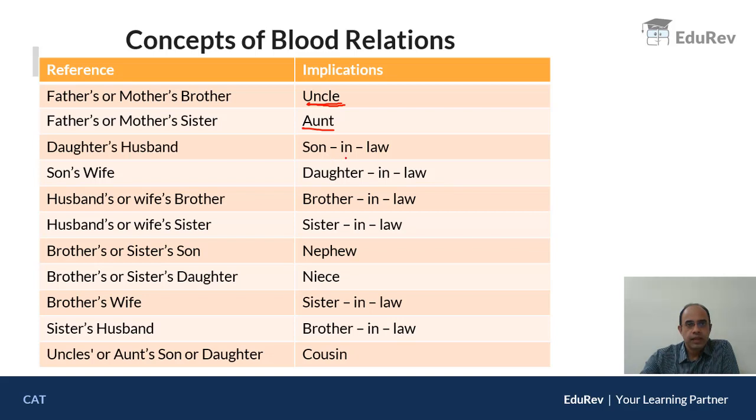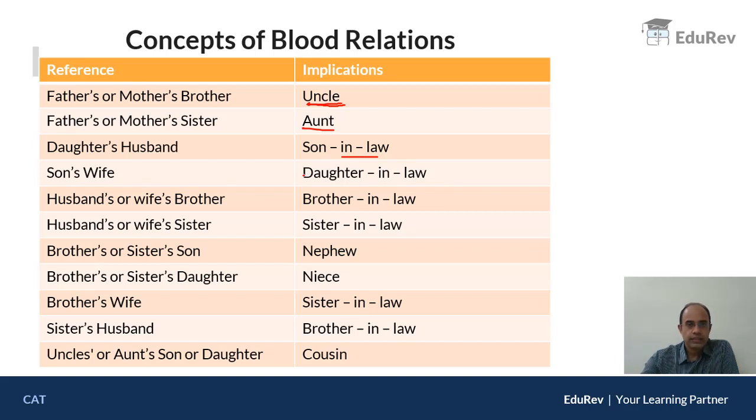Whenever a relationship comes from the other family, the word in-law is added because they are our relation by law. That's the logic for it. The daughter's husband, he is a son, but he is not my own son. He is a son-in-law. Hence, the term son-in-law.